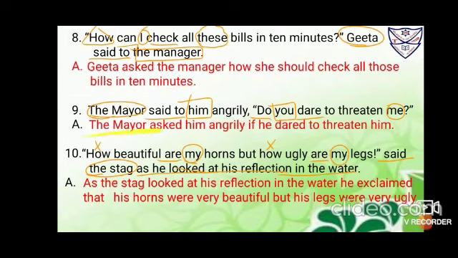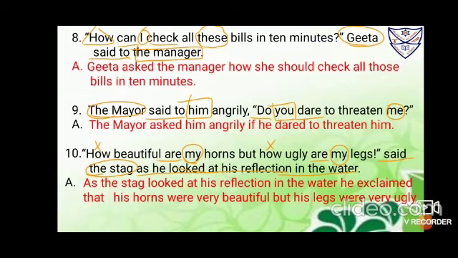So it becomes the mayor asked him, because it's an interrogative statement. As I've told, the mayor asked him angrily, and it is not WH but it is a helping verb. So you'll be using if or whether. So it becomes whether or if he. Again I have told you, after conjunction immediately bring the pronoun. If he dared to threaten him, and drop down the question mark.